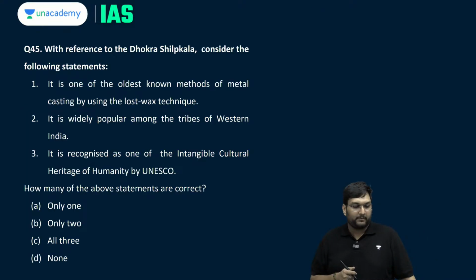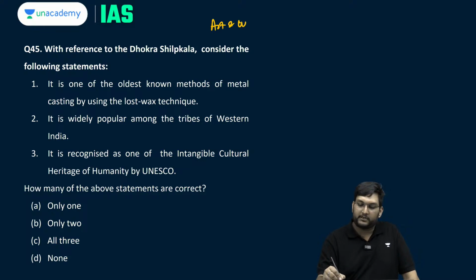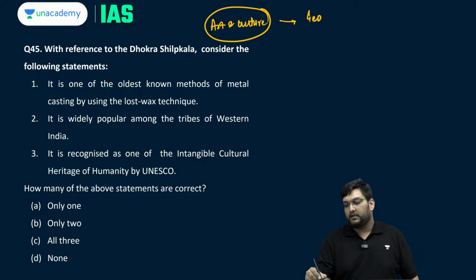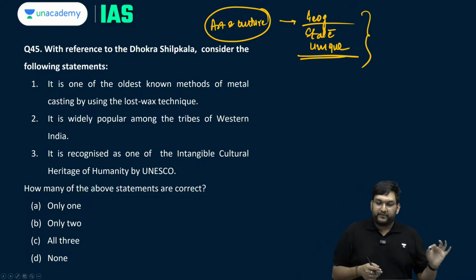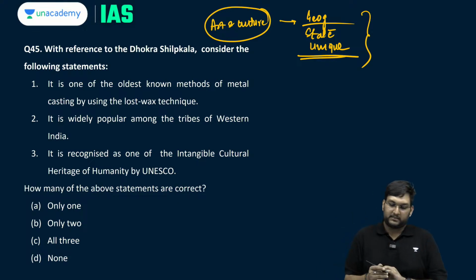With this, let's talk about question number 45. Again, art and culture, important, related to a Shilpkari. You should know the basic geography, where they are, the state and the unique characteristic about it. This is very, very important in that sense. With reference to the Dokra Shilpkari, consider the following statements.